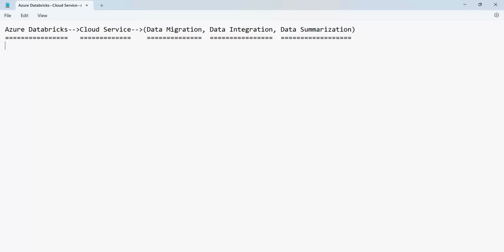The first one, let's start with data. So what is data? Data is nothing but information. Now from where do we get this information or data?